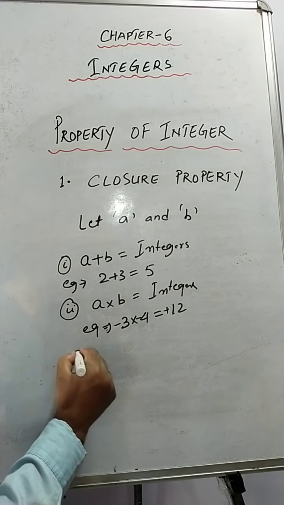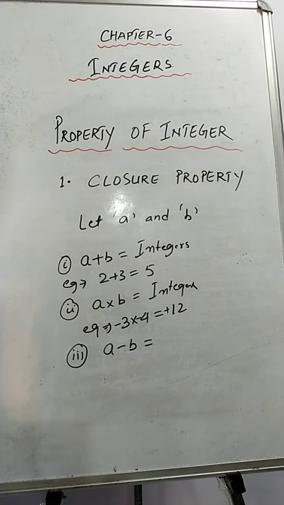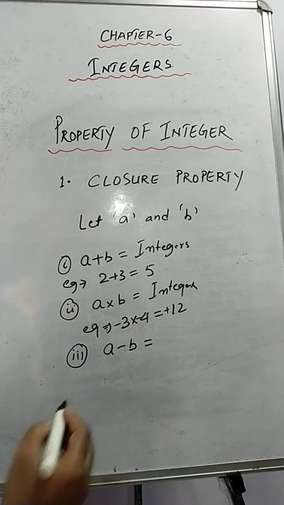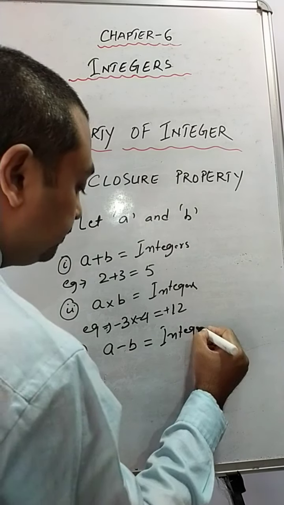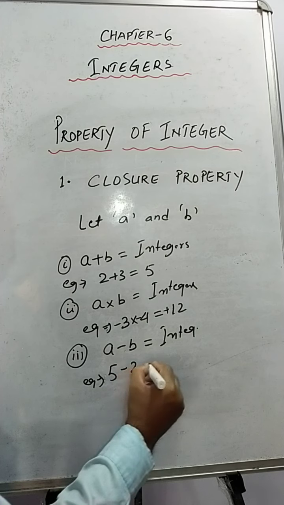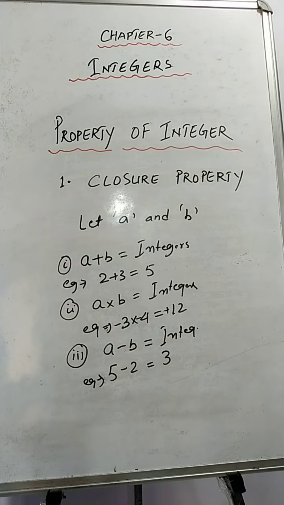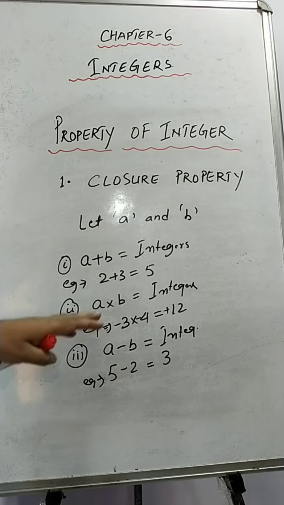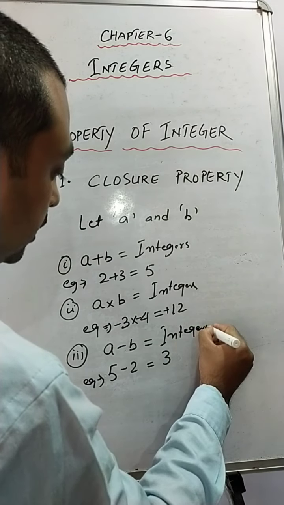And if we subtract, suppose a minus b, so in that case we'll get an integer. Yes, definitely we'll get an integer. How? Let's see. Example, 5 minus 2. What? Integer, isn't it? So when we are subtracting also, we are getting integers.